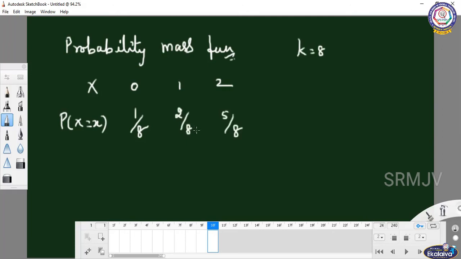So this is the probability mass function. You can draw the tabular column: 1 by 8, 2 by 8, and 5 by 8.